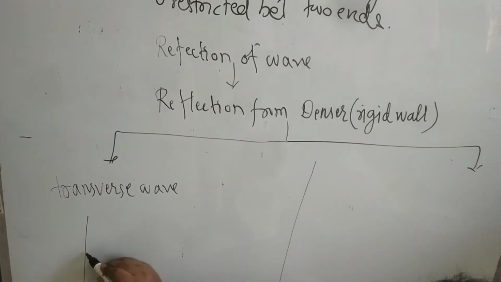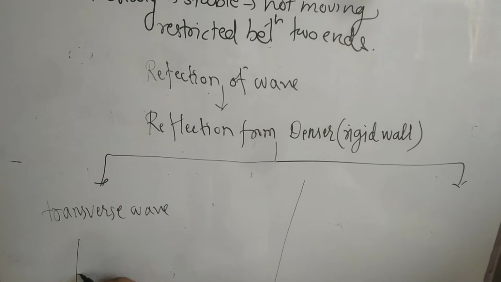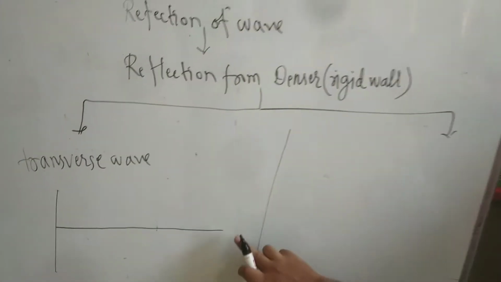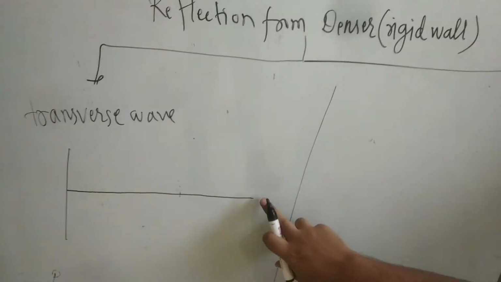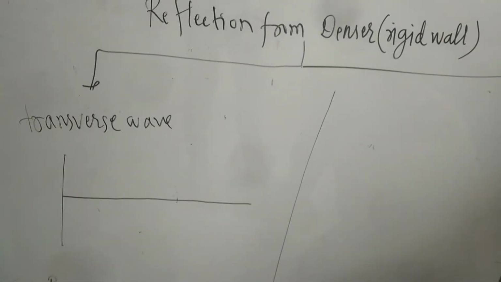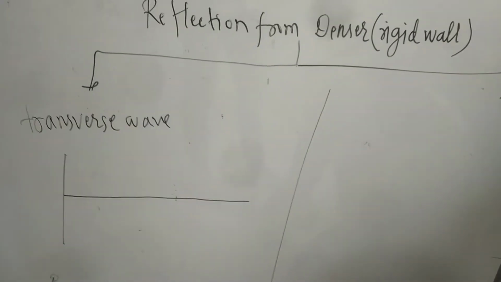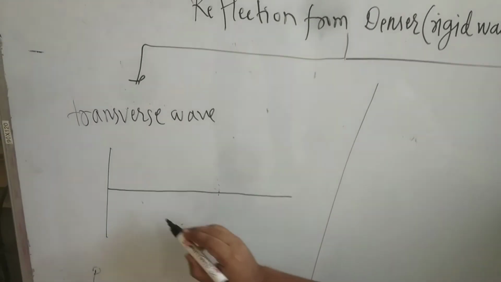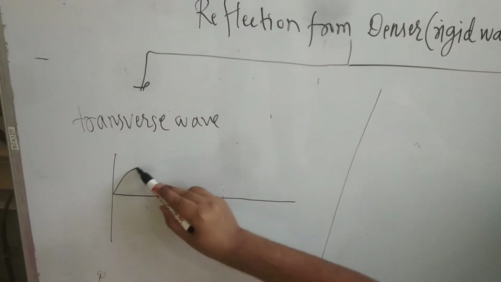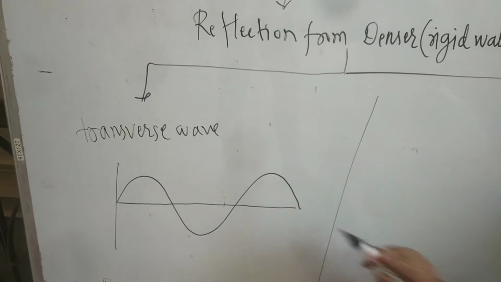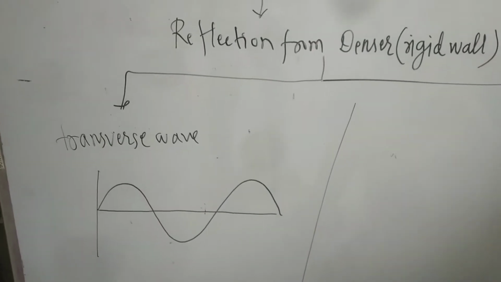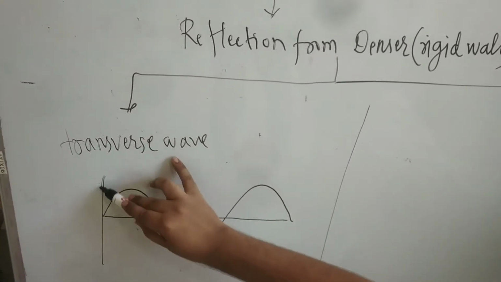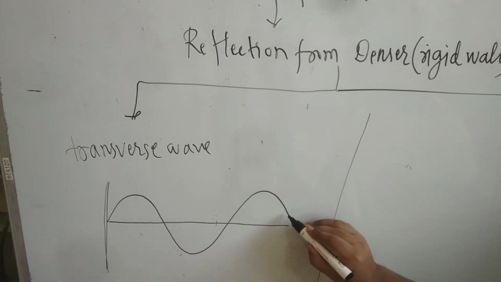and there is a string which is attached at this particular end. One end is free. Let's suppose I am plucking this string. You already know that if we are plucking this particular string, then the waves are created. So how the waves are created, you already know. This is a wave pattern. So when this particular wave starts from this point,